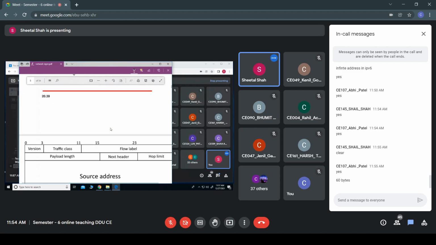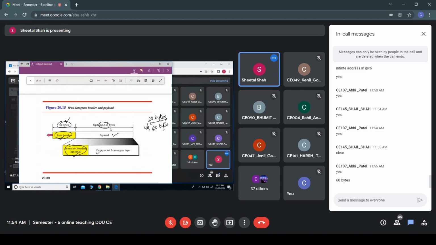So now, in IPv4, we have studied that based upon the underlying network, depending on the size of the data which can be transferred through different networks like Ethernet or FDDI ring, the maximum transmission unit varies.